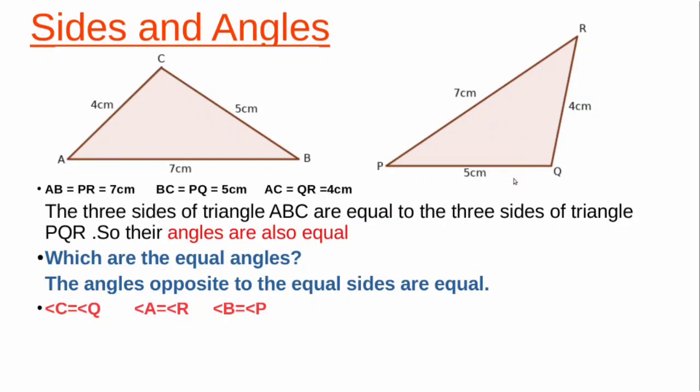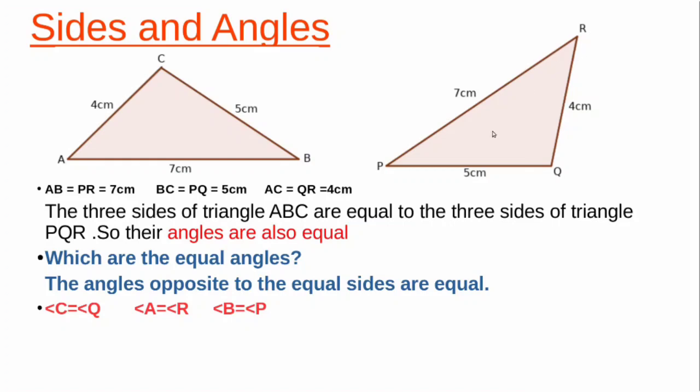Next, length BC. BC is equal to 5 centimeter and PQ is equal to 5 centimeter. Look at the angle opposite to these sides. Angle A is opposite to PR and angle R is opposite to PQ. So, angle A equal to angle R. Isn't it?